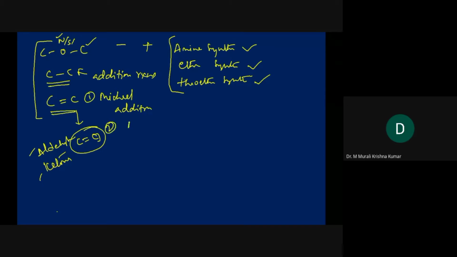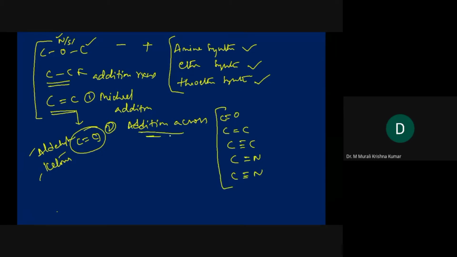Second one is addition across C=O, C=C, C≡C, C=N, and C≡N. Wherever addition reactions are there, through addition reactions C–C single bonds are constructed all the time in heterocyclic chemistry.